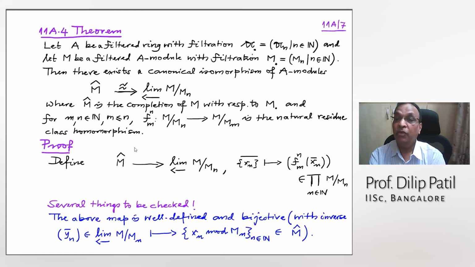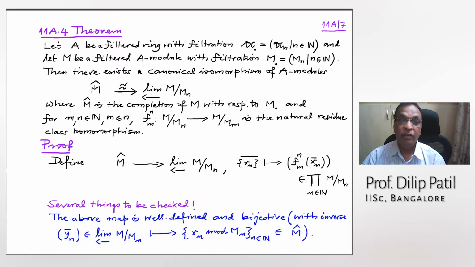And what is the inverse system? The modules are M by Mn and the maps are M by Mn to M by Mm, where now n is bigger. So from this quotient module to this, there is a natural map. This is a residue class map because our filtrations are decreasing. That is why, if m is smaller, Mm is bigger than Mn, and therefore we have the natural residue class map. So this is the inverse system.